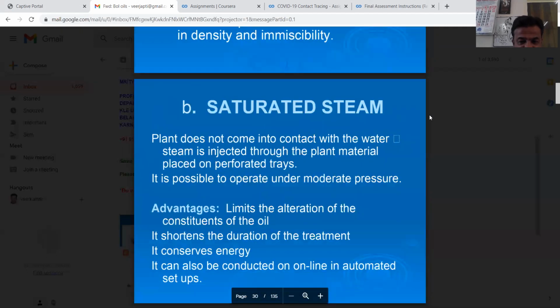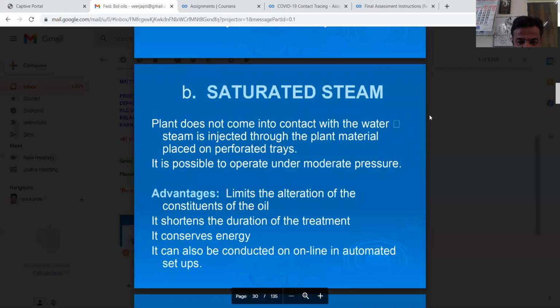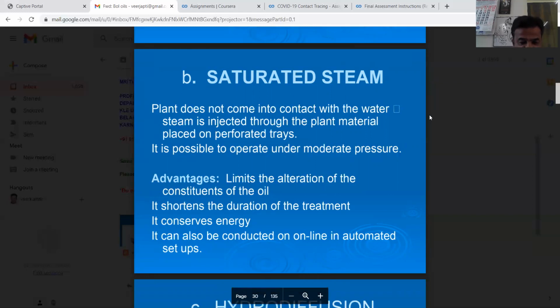Saturated steam: the plant does not come in contact with the water. Steam is injected into the plant material placed on perforated trays. It is possible to operate under moderate pressure. Advantages: it limits the alteration of the constituents of the oil. It shortens the duration of the treatment. It conserves energy. It can also be conducted online in automated setups.